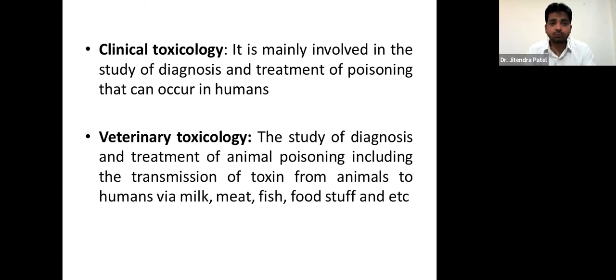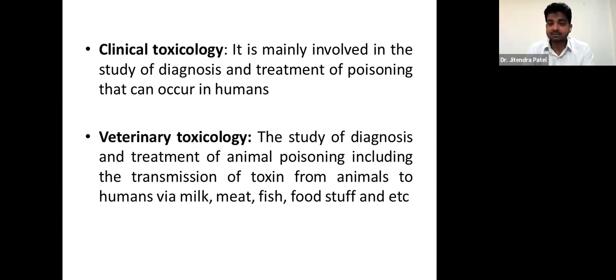Coming to the fourth one, veterinary toxicology. As the name indicates, veterinary means animals, right? It is the study of diagnosis and treatment of animal poisoning, including the transmission of toxins from animal to human via milk, meat, fish, foodstuff, etc. Human beings use animal products as part of their food, and many animal products as food and medicine.